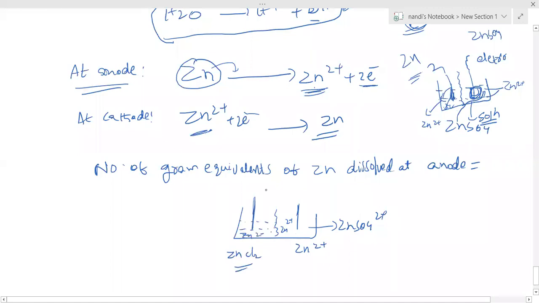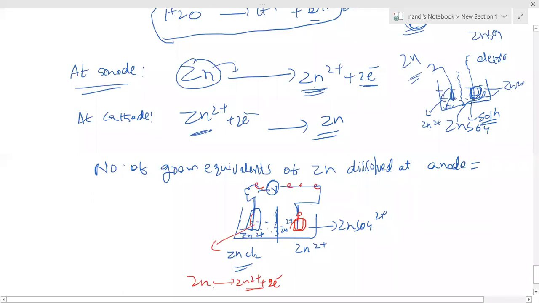When the reaction takes place, this zinc rod can release electrons. Those electrons can move through the wire. This is the zinc anode. Zinc loses electrons, Zn to Zn2+ plus electrons. These electrons move continuously, then reach up to here. Here Zn2+ comes to this part, then they deposit. So slowly all the zinc is depositing, and this rod slowly gets converted. This is the process, it always occurs this way.